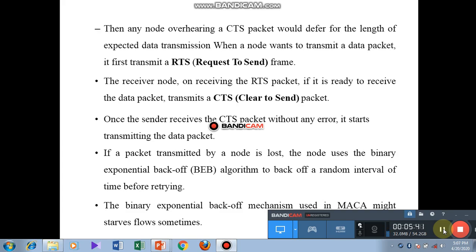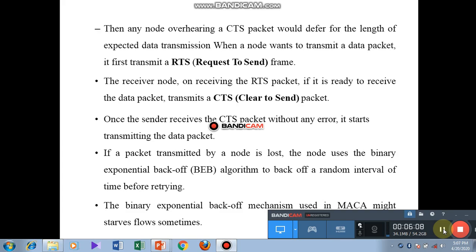When a node wants to transmit a data packet, it first transmits a request to send frame. The receiver node, on receiving the RTS packet, if it is ready to receive the data packet, transmits the clear to send CTS packet. Once the sender receives the CTS packet without any error, it starts transmitting the data packet.